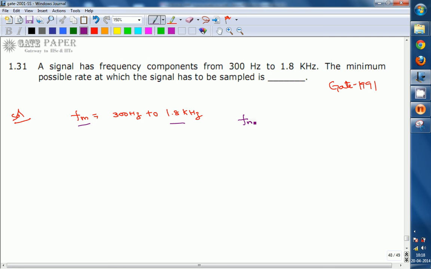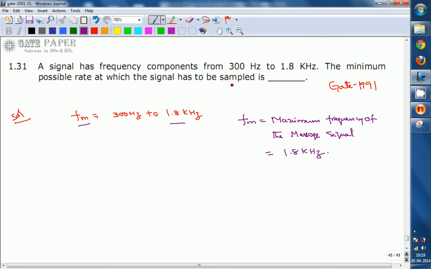So we can consider that FM equals the maximum frequency of the message signal, which equals 1.8 kHz.